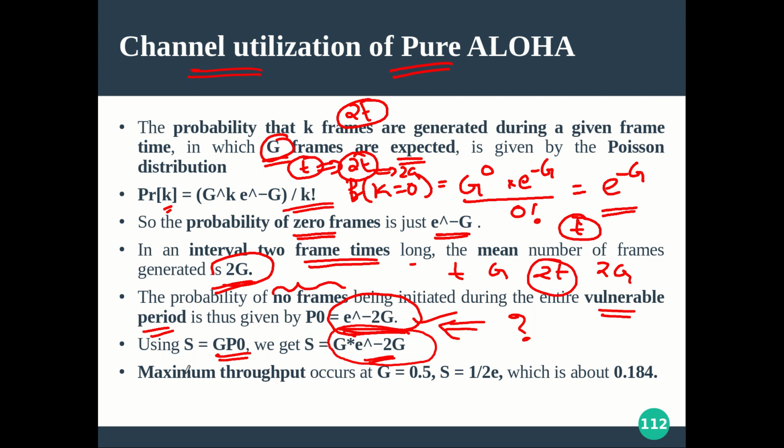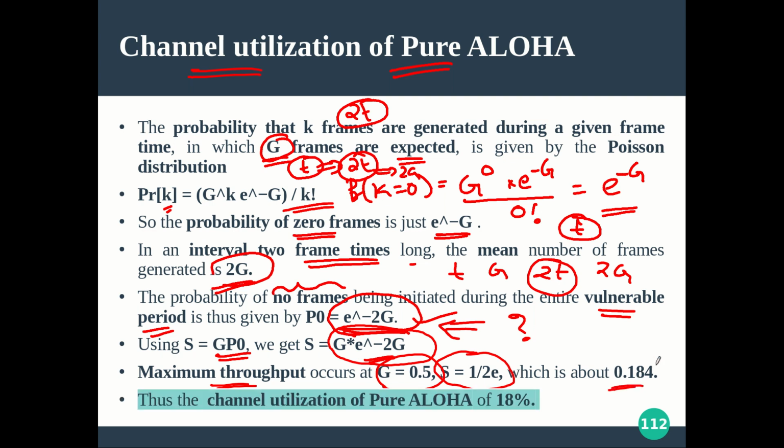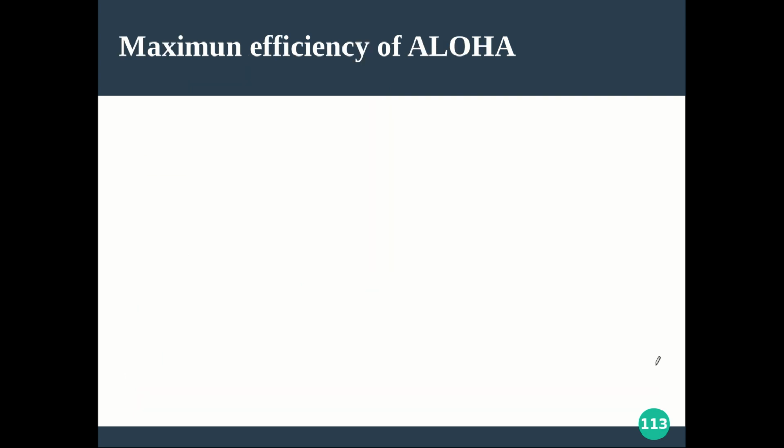Now we want to find out the maximum throughput or maximum channel utilization. To get the maximum, you have to do the following: this is a function of g, right? When a function reaches a maximum, its derivative will be 0. In that way you will get a value of g, and that you can substitute in S, and you will get S max to be some value like this. We will derive this now, and accordingly the channel utilization of pure Aloha will be 18%. So let me show you how to derive it.